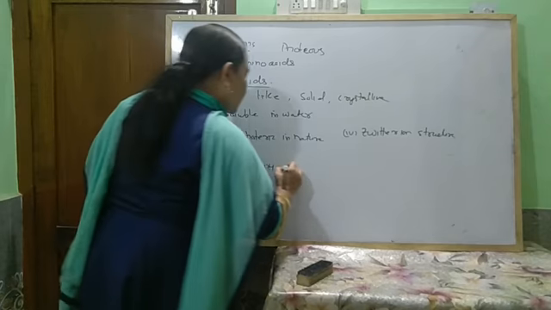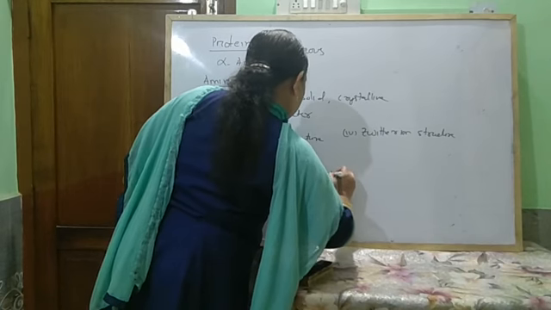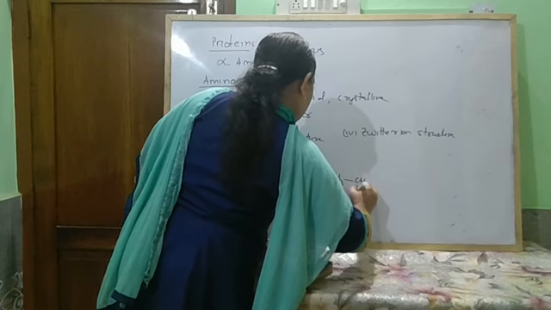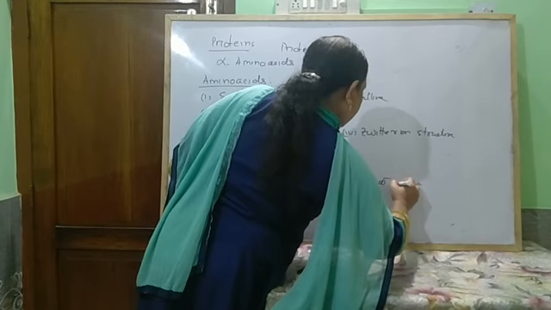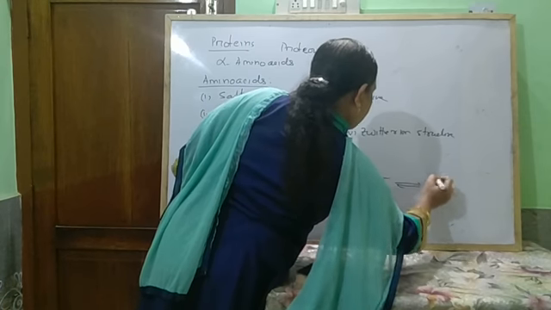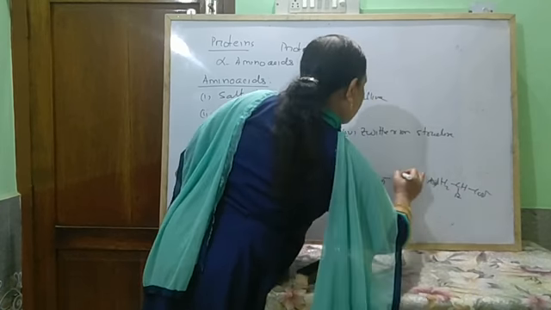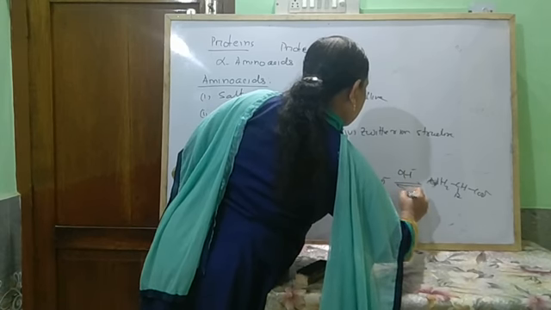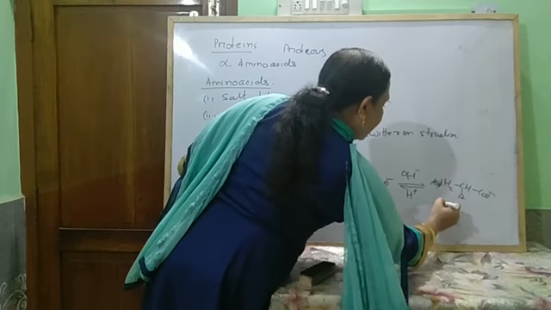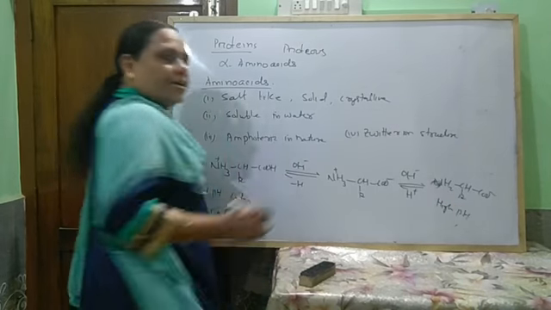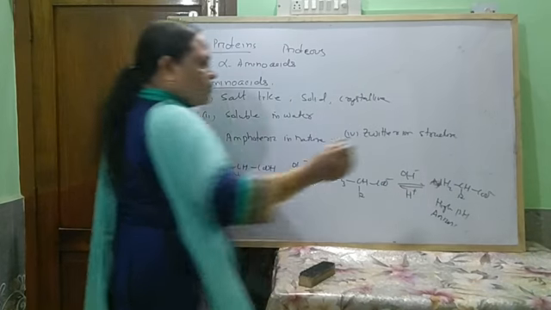If the pH value increases, or at high pH, or in basic solution, it acts as an anion and moves towards the anode.